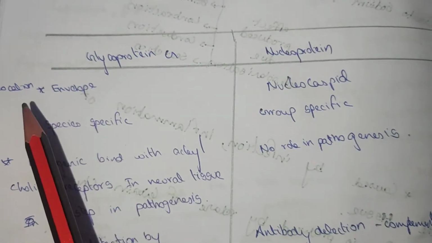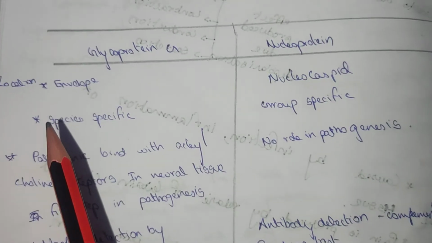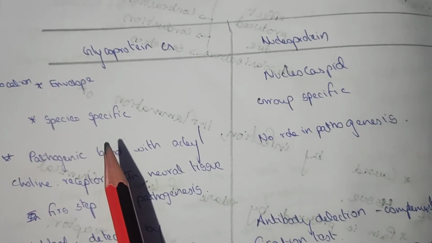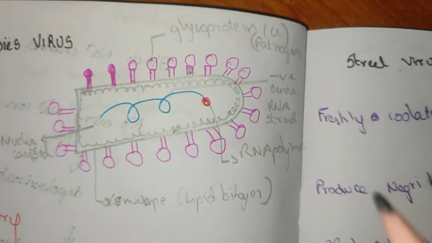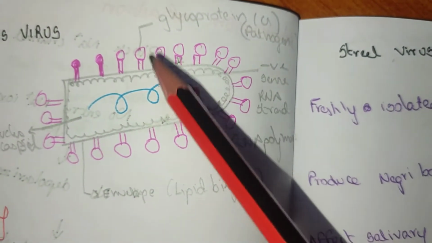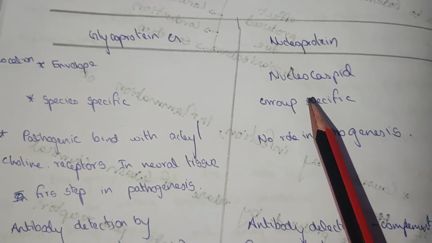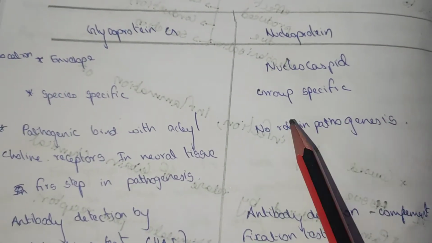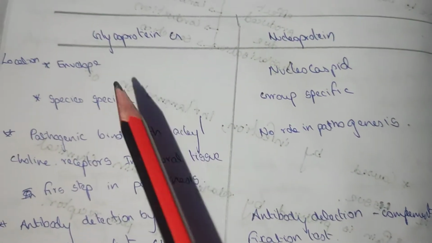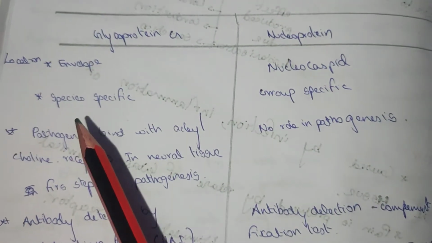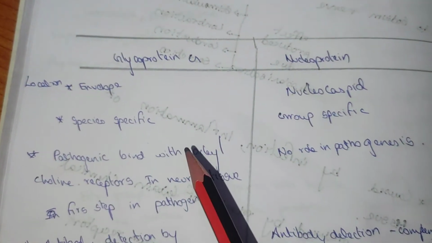In location, the glycoprotein is located in the envelope, present outside the envelope. The projection on the envelope is known as glycoprotein. Nucleoprotein is present in the nucleic acid, and is group specific. Here the glycoprotein is species specific.